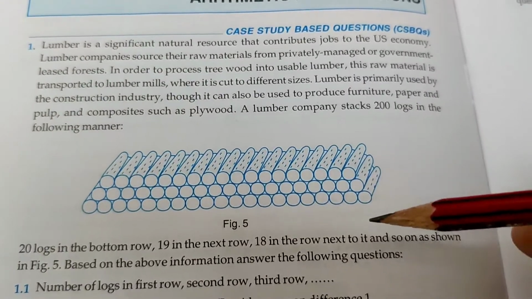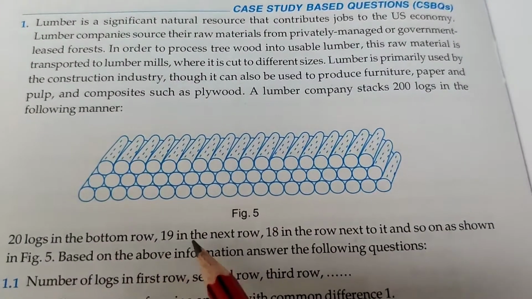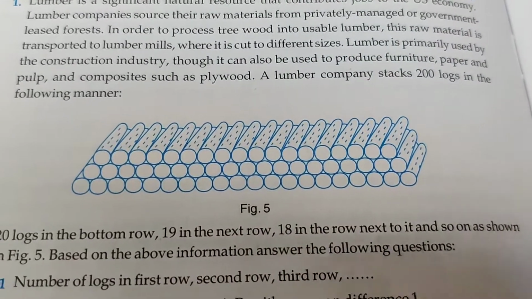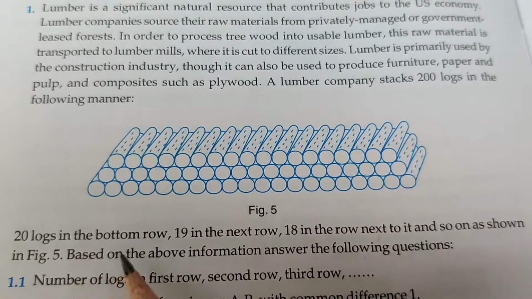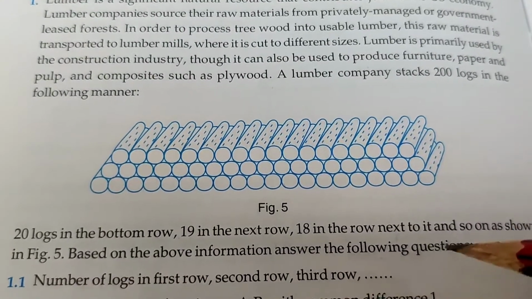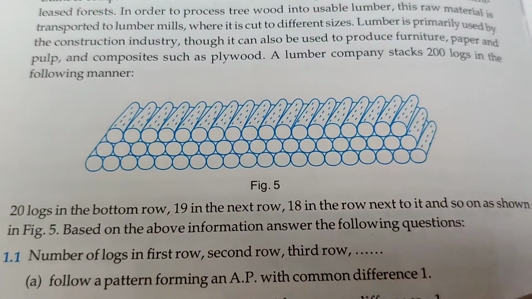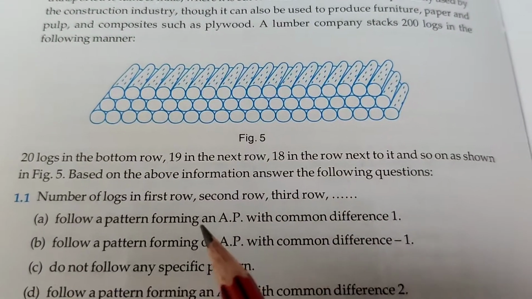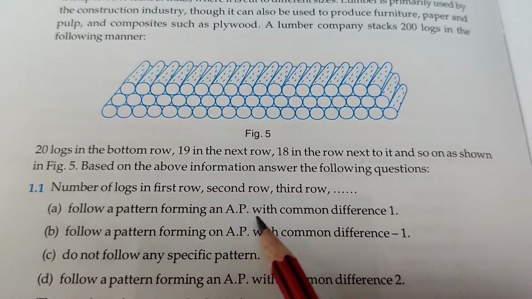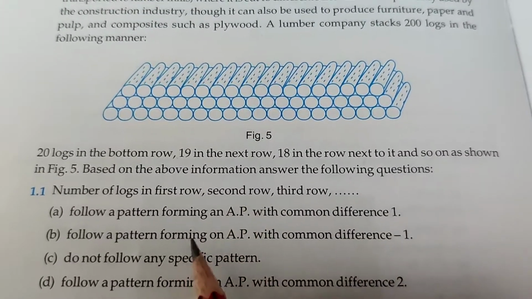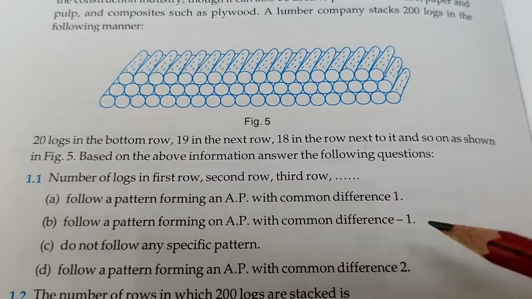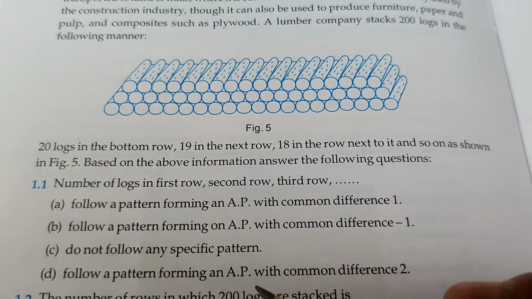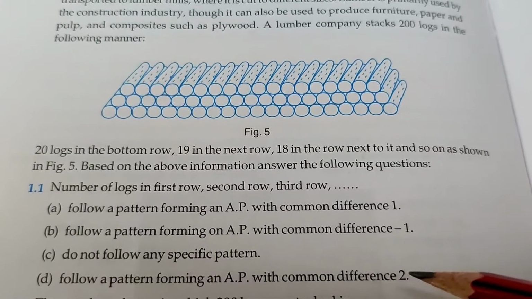Okay. 20 logs in the bottom row, 19 in the next row, 18 in the next row and so on. Based on the given figure and the above information, answer the following questions. The number of logs in first row, second row, third row, and so on: follow the pattern forming an AP with common difference 1; follow the pattern forming an AP with common difference -1; do not follow any specific pattern; follow the pattern forming an AP with common difference 2.